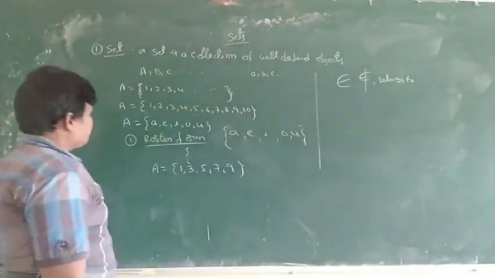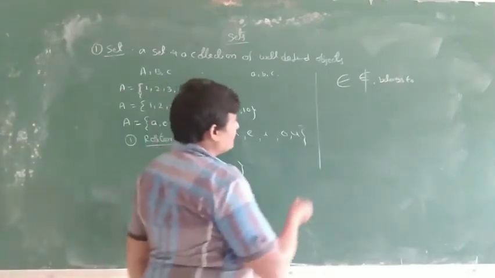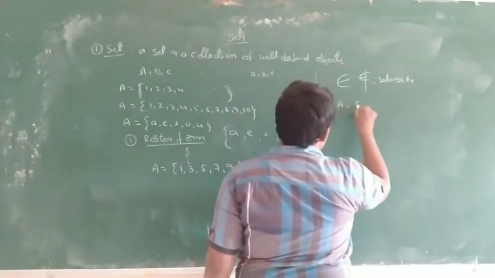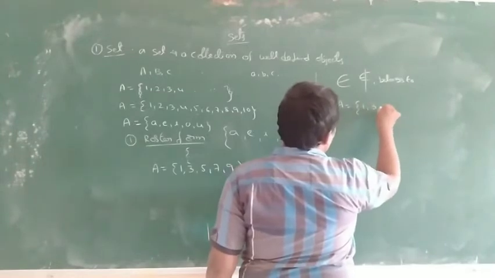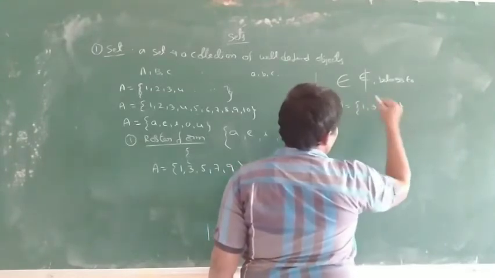For example, A is equal to {1, 3, 5, 7}.